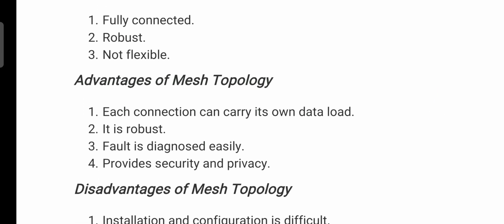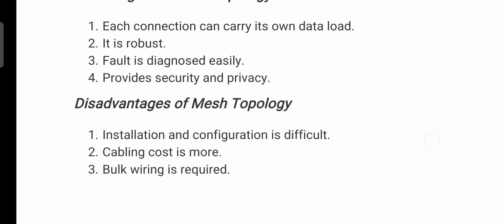Advantages of mesh topology: each connection can carry its own data load, it's robust, fault is diagnosed easily, and it provides security and privacy, because here we directly transmit the data from one system to another system, because the first system is connected to all the remaining systems present in the network. So it's a one-to-one communication. There is no need for an intermediate connector like a hub. Okay, this is the main advantage of a mesh topology.